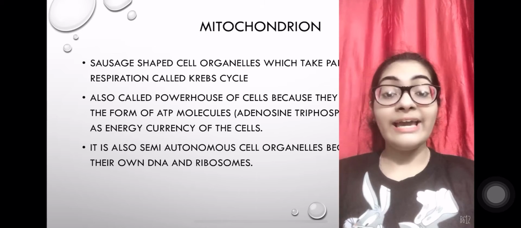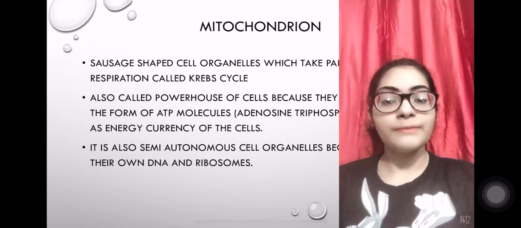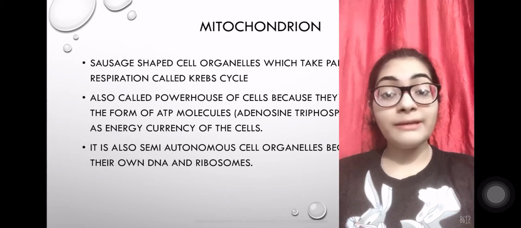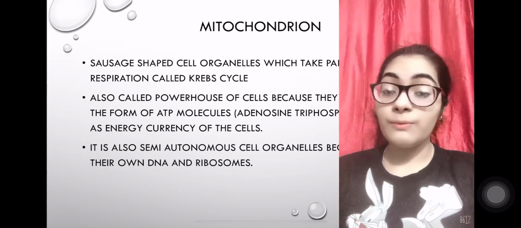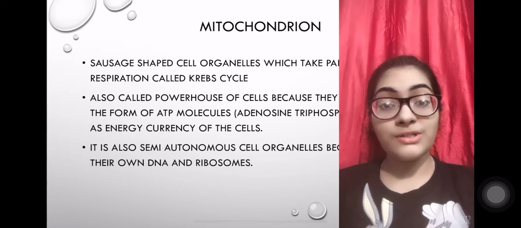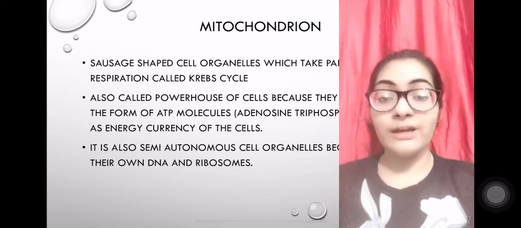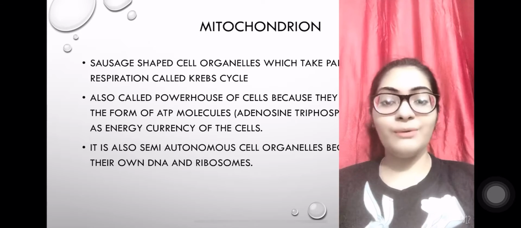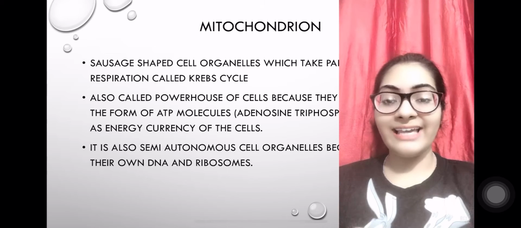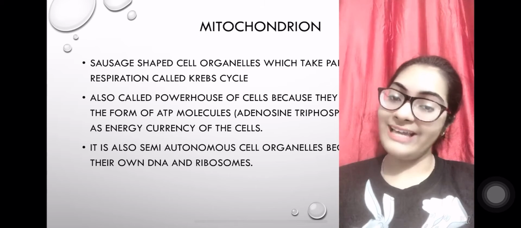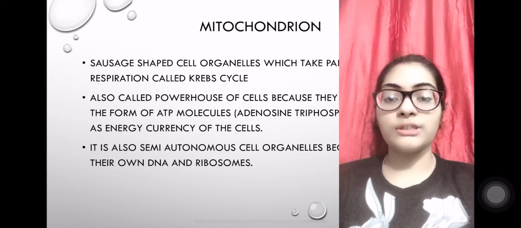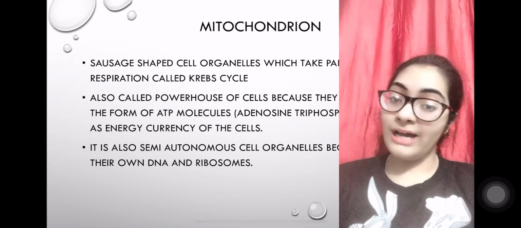It releases ATP. What is the full form of ATP? Come on, quickly mark a 3-star. It is ATP, that is adenosine triphosphate. That is the energy currency of the cell. They are also called the powerhouse of the cell. Why? Because they release ATP, that is energy currency of the cell. ATP is adenosine triphosphate. Very, very important.